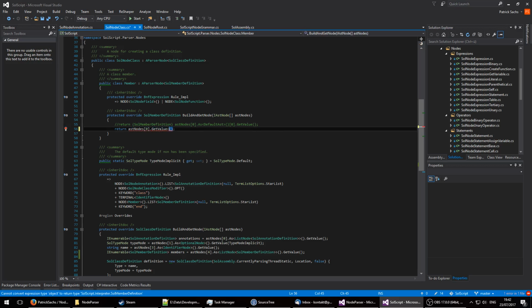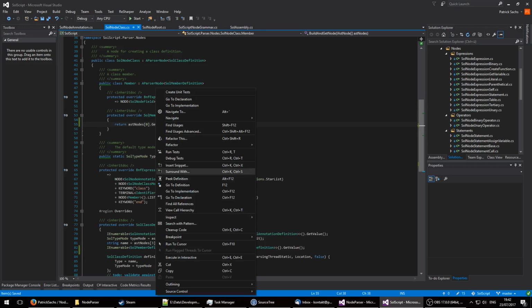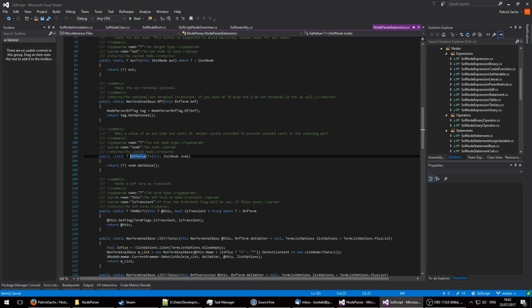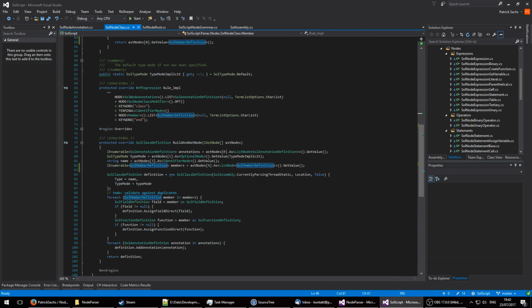Let's actually use nicer syntax in this case. Again, just syntactic sugar provided to save you from casting 500 times inside of these thingies, because if we would cast here, we'd actually have to cast this to an optional node, and we have braces here, then we have to do get value, which would be an object, and then we'd have to cast, and then we'd have to switch if it's null or not, and unbox it, and then get this. So this is just much nicer syntax. So now we have everything.